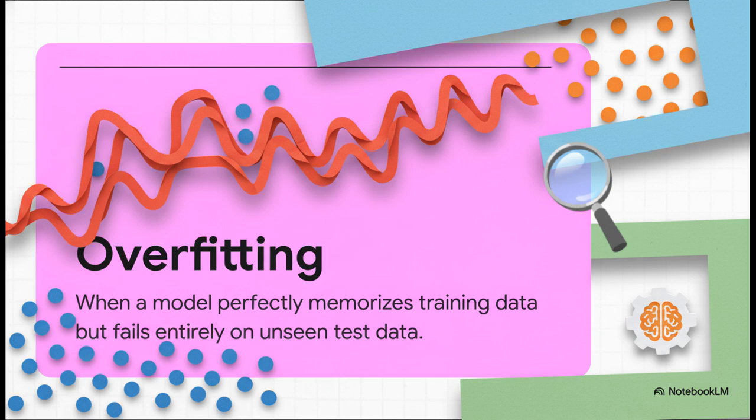But the moment you introduce brand new, unseen test data from the real world, the points land nowhere near that squiggly line. It fails miserably. We call that high variance. The machine didn't actually learn the general trend at all. It just memorized the dots. And to fix this, we need some mathematical safeguards.